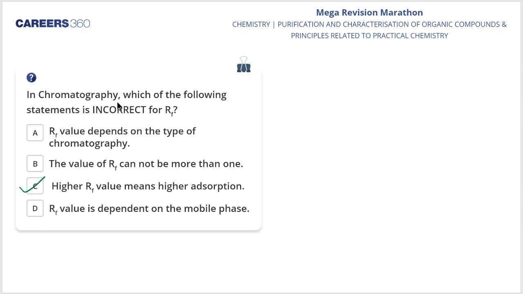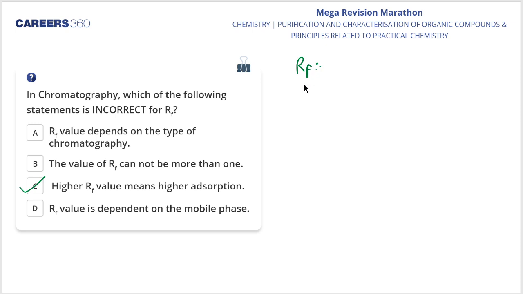In chromatography, which of the following statements is incorrect for RF? See, my dear students, statement C is saying that a higher RF value means higher adsorption. But let me tell you one thing, that low polarity compounds are weakly adsorbed and have a greater RF value. Now, what is the RF value? We can call it the retention factor or retardation factor.